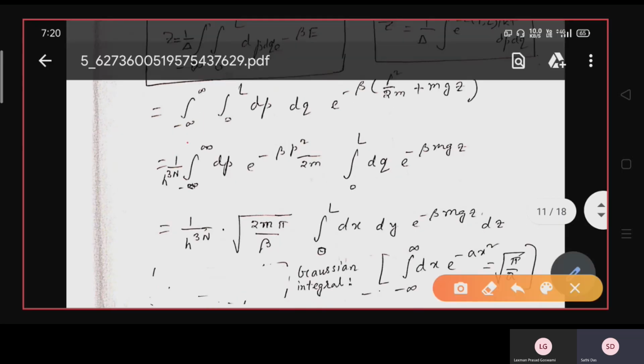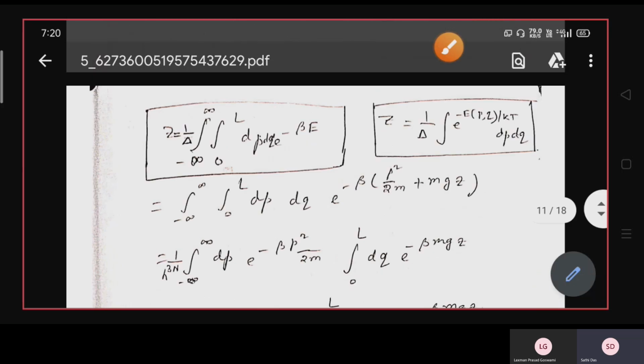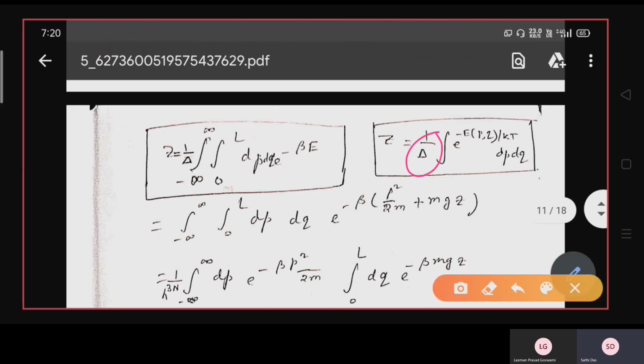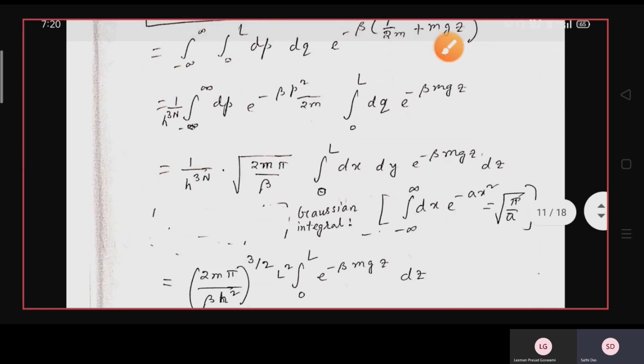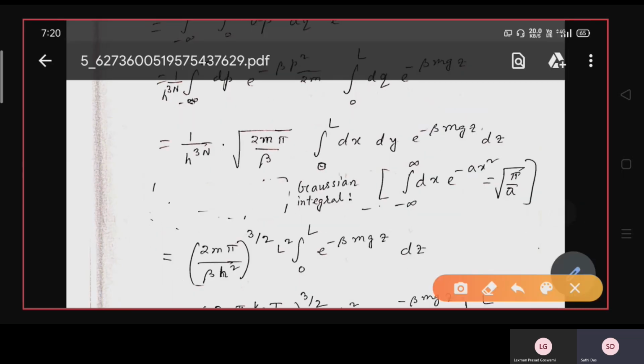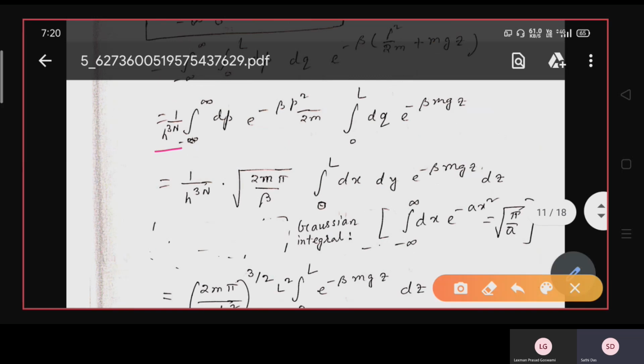You can split this integration, and here also you have to take into account the term 1 by delta, that is 1 by h cube. So this will be 1 by h cube into integration from minus infinity to plus infinity of dp. I don't write it as dpx into dpy into dpz; you think of this as the three-dimensional coordinates, into e to the power minus beta into p square by 2m.